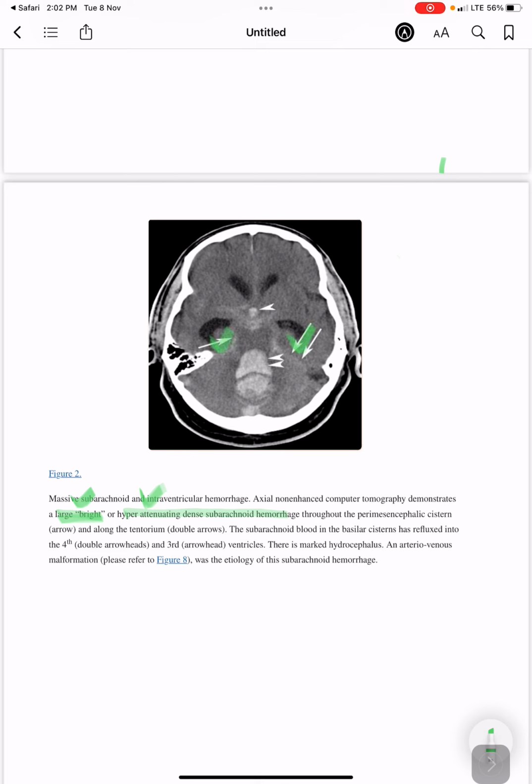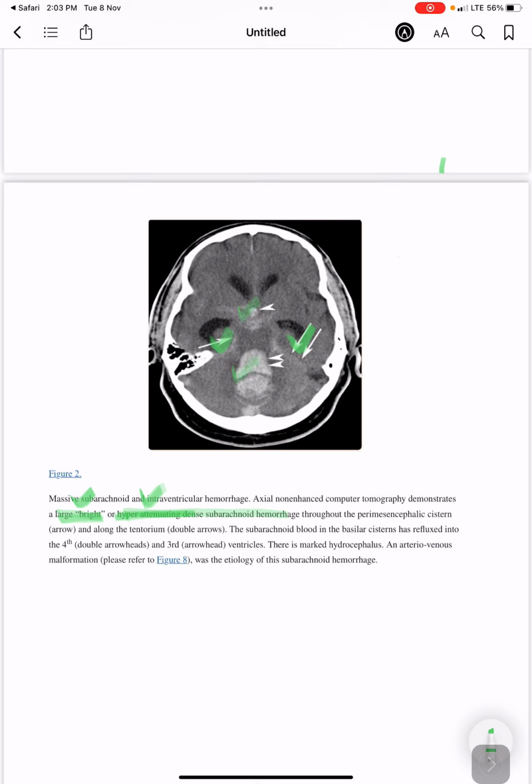So this is the hyper-attenuation along the tentorium, the double arrows. So the subarachnoid blood in the basilar cisterns has refluxed into the fourth (double arrowheads) and third (arrowhead) ventricles. So this one and this one.